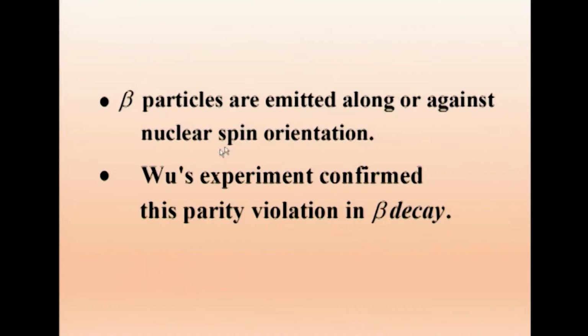It is not emitted in a perpendicular direction. If the nuclear spin is in this direction, the beta particle is emitted along or against. It is taking this or that again. Unlike alpha or gamma, where it is emitted everywhere. So it is against the spin or along the spin direction.